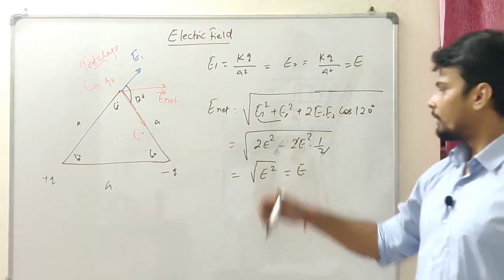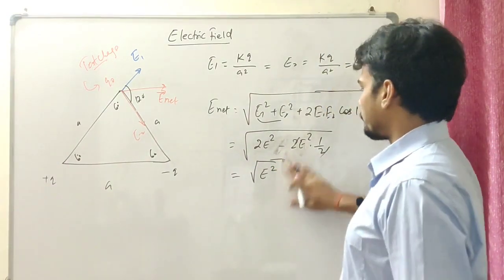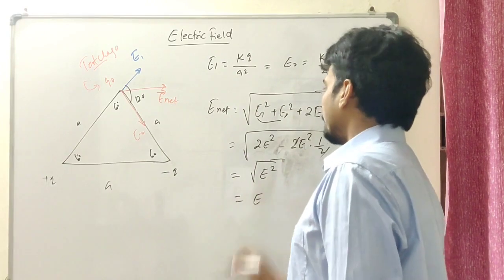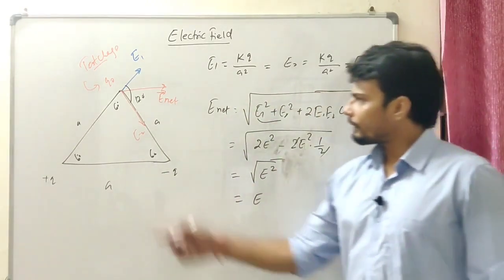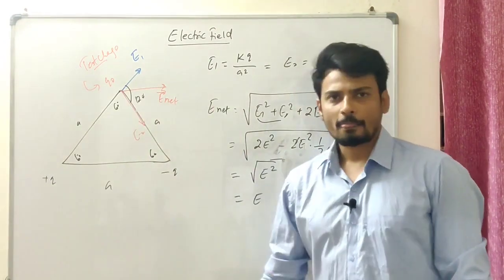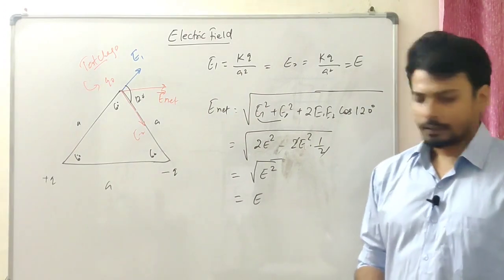I have put the negative sign already over here. So I'm going to have E square. That should be equal to E itself, right? Okay, fine, fair enough. So the answer should be E, and the value of E is already known to me. You can see that the net electric field would be in this direction, and that could be easily obtained by this vector rule, right? Okay, let's go to the next question.